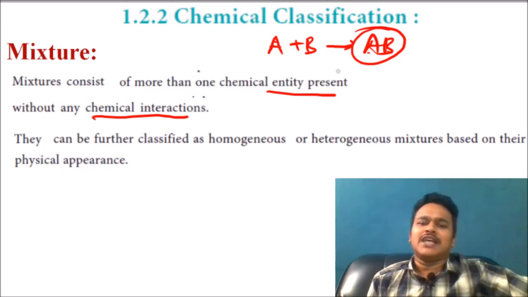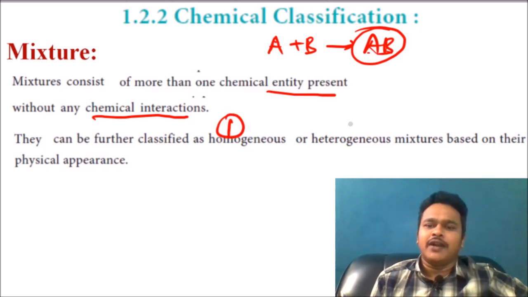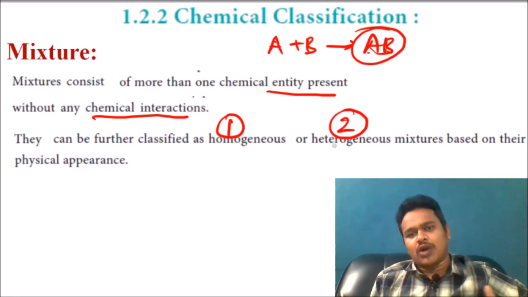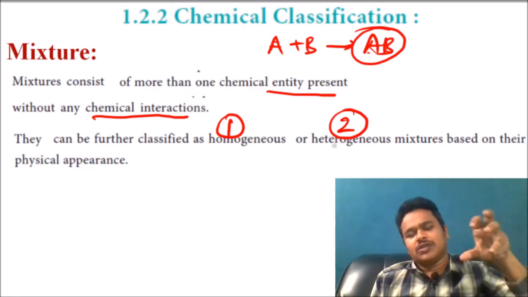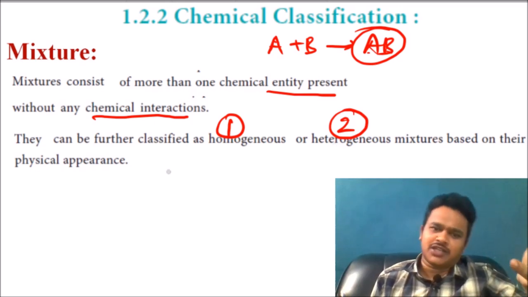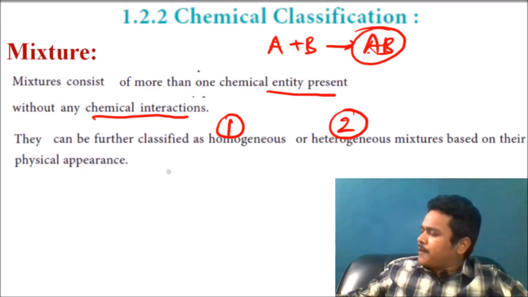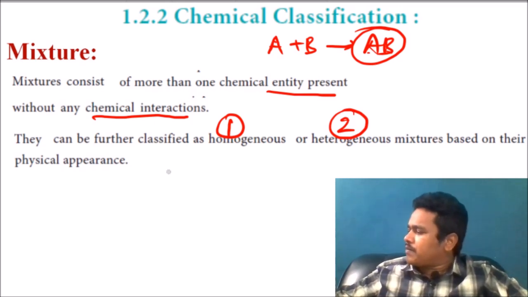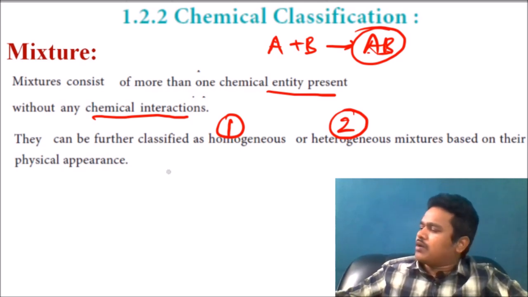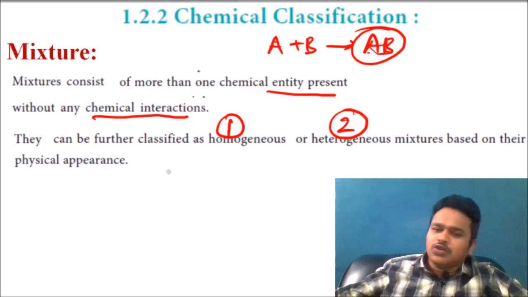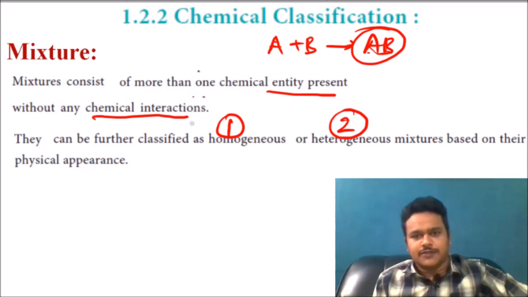Again, these mixtures are classified into homogeneous mixture and heterogeneous mixture. What is the difference between homogeneous mixture and heterogeneous mixture? I told you, more than one compound, two species combined giving a mixture. One is homogeneous and the other one is heterogeneous.